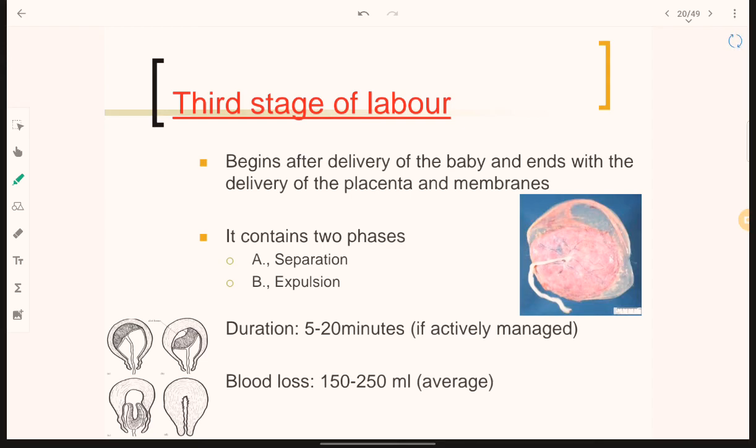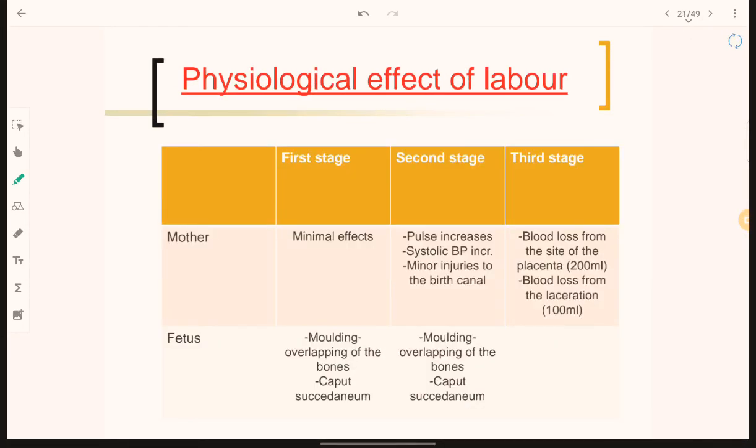Third stage is where the placenta has to be expelled out of the uterine cavity. So there is separation and then expulsion. Separation and expulsion take a total of 5 to 20 minutes, and blood loss is 150 to 250 ml on average.